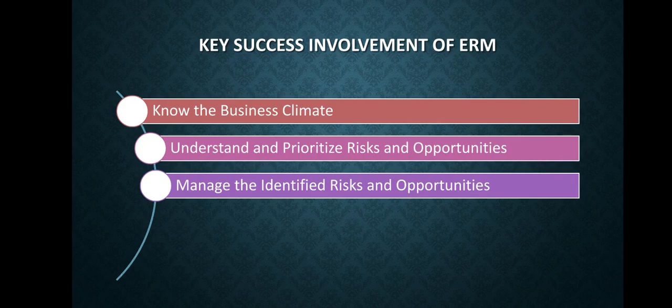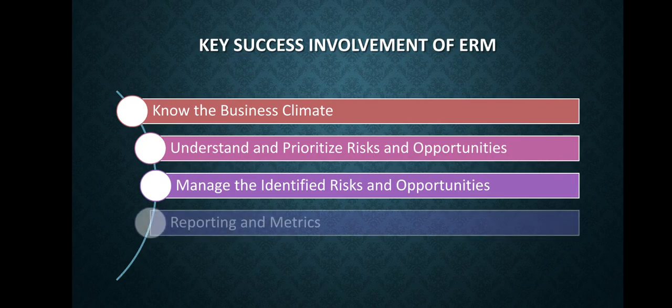Step 3. Manage the identified risks and opportunities. Create a centralized process or have a collaborative process to analyze and manage risk and opportunity information. Some common risk management techniques are avoidance, that is, avoid or eliminate, withdraw from or not become involved. Some common risk management techniques are avoidance, reduction, sharing, retention.